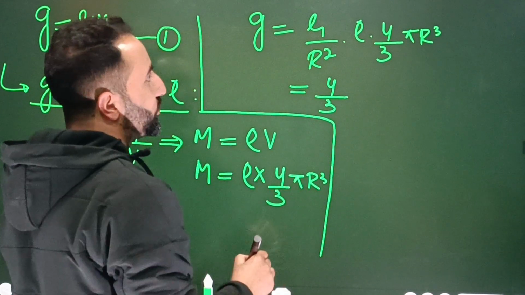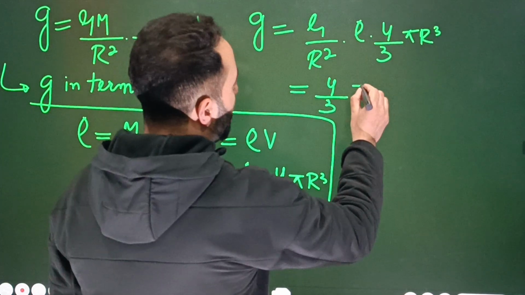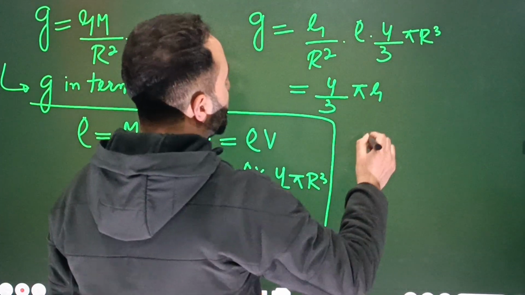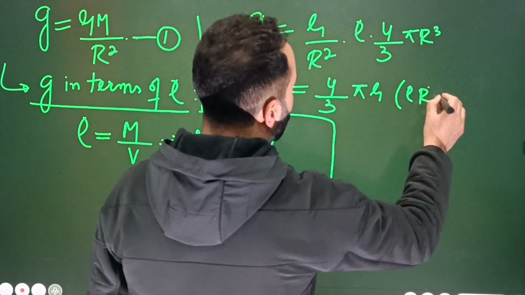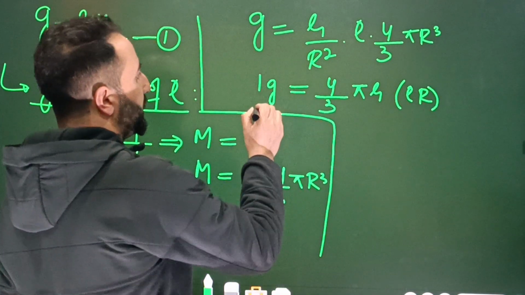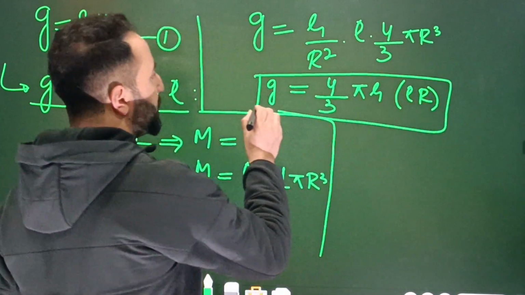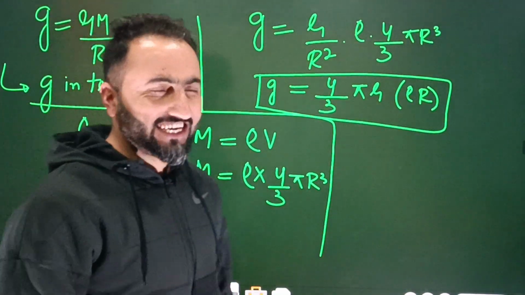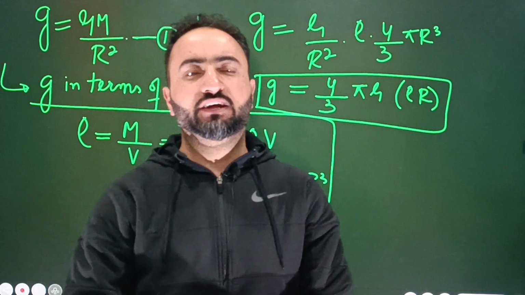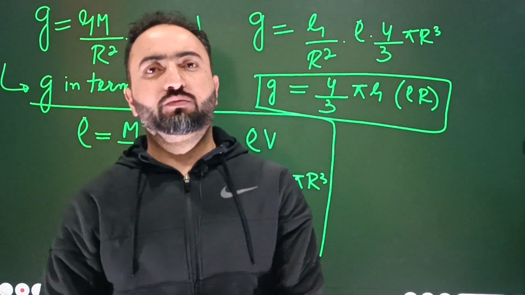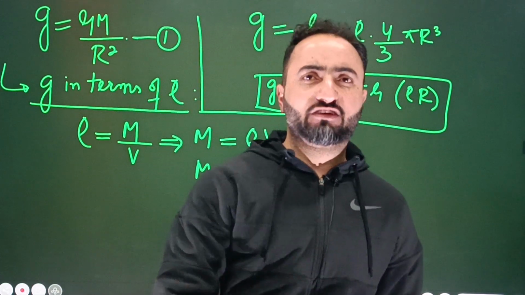Let me first of all write down the constants: 4 divided by 3 pi multiplied by G, then multiplied by these variable quantities, rho multiplied by r. So this is the acceleration due to gravity, in terms of the density. Directly the question can be simply asked like this: what is the acceleration due to gravity of any planet, for example of the earth, in terms of density and radius? So a direct question you can expect from here.